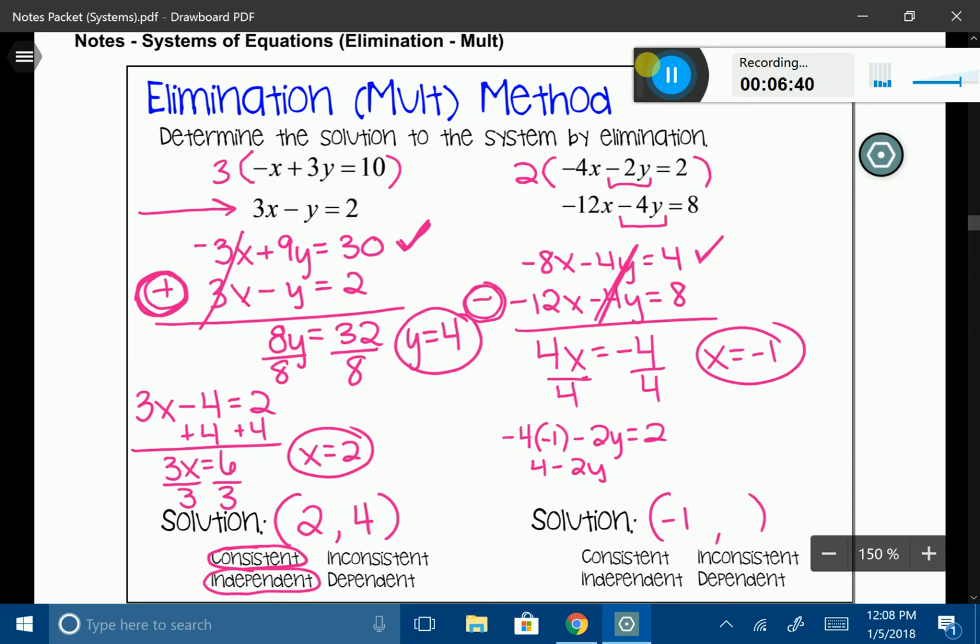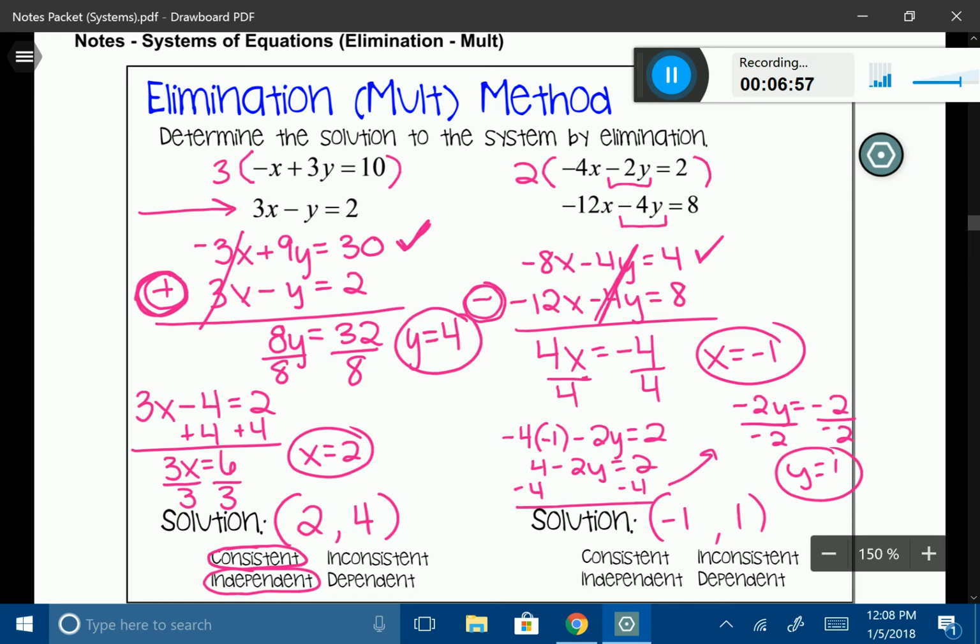I'm sorry, I'm running out of room here. I'm going to move it in a second. Okay, I'm going to move my work right up here. So now I have negative 2y is equal to negative 2. And that's going to divide, and y will equal 1.